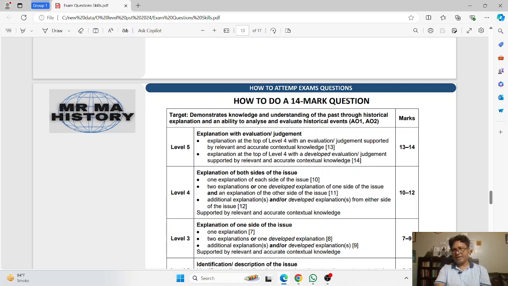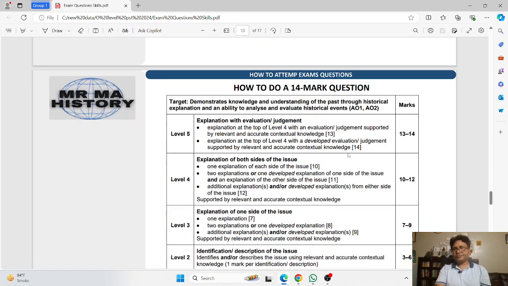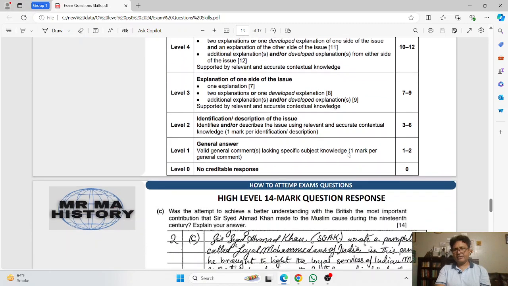As you can see here, the difference is that for a 10 mark question, the candidate is not supposed to give developed explanation. But for a 14 mark question the candidate is required to produce developed explanation. That's the difference between the two, a very slight difference.